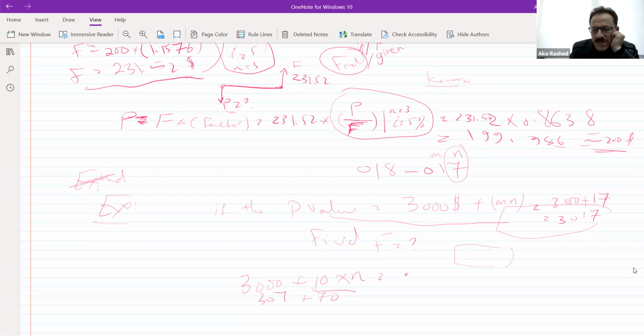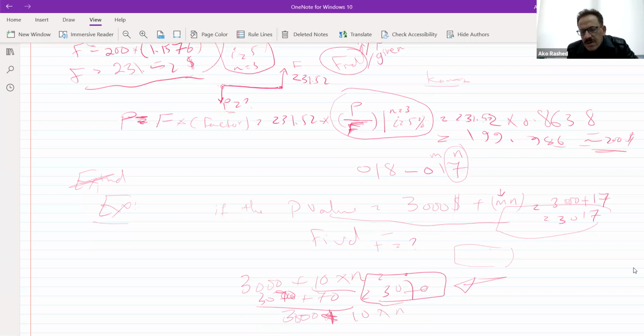So 3070 will be your P value. So the equation will be different from you to the other. Sometimes we use only N. Sometimes, for example, 3000 plus 10 times M means 10 times 1, which is 10, so 3010. So I am using this kind of MN as a code in your exams.